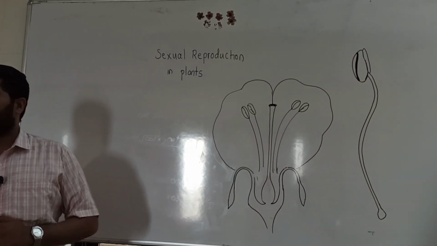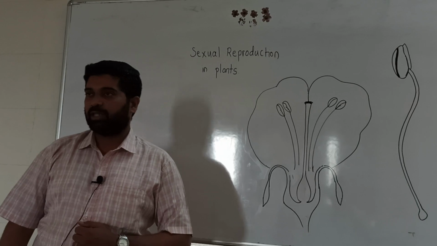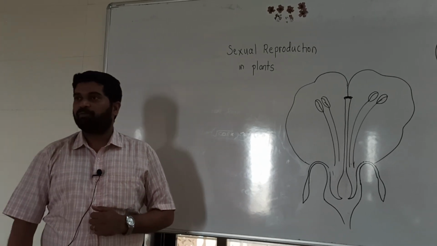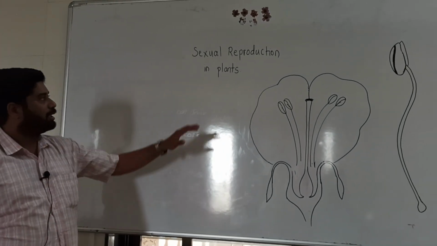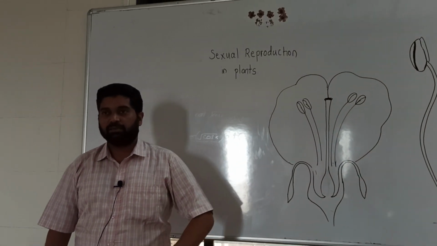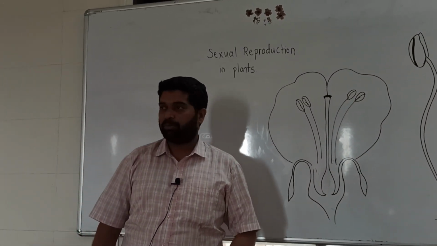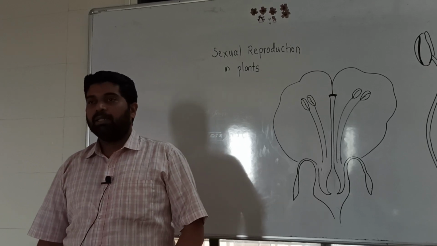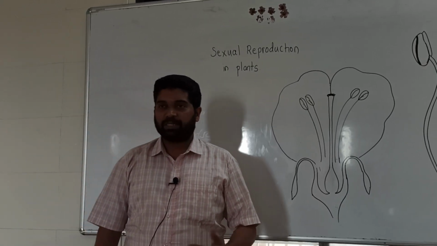Today's topic is sexual reproduction in plants. Let's try to understand one by one. Before we begin, we'll try to understand plants. Plants are green, having chloroplast, with the ability to perform photosynthesis and respiration. Plants are present everywhere.